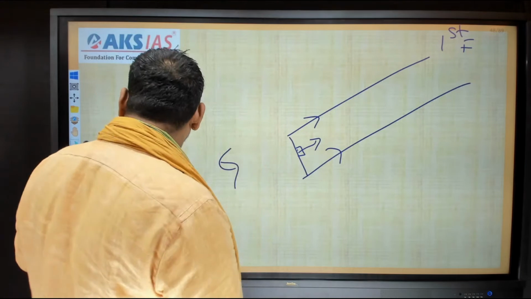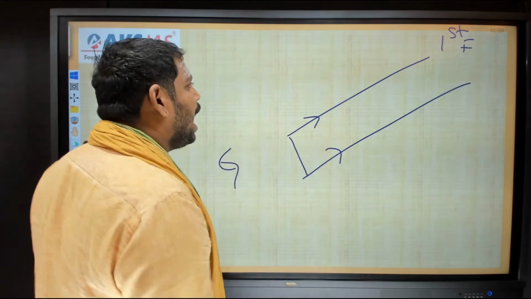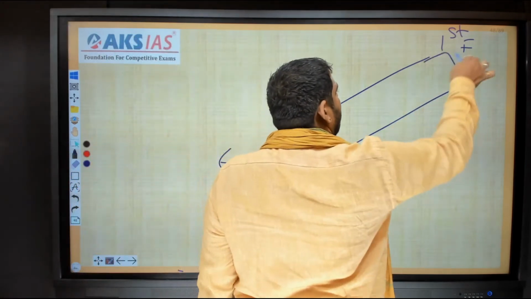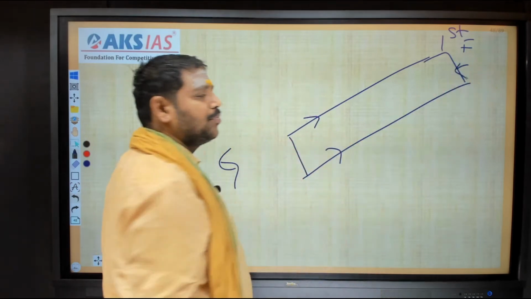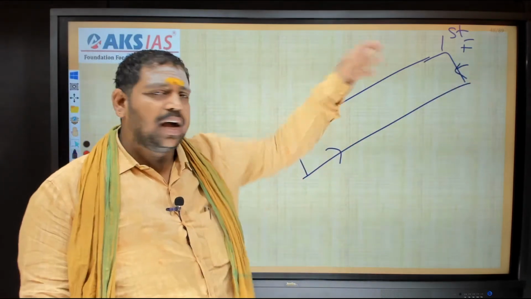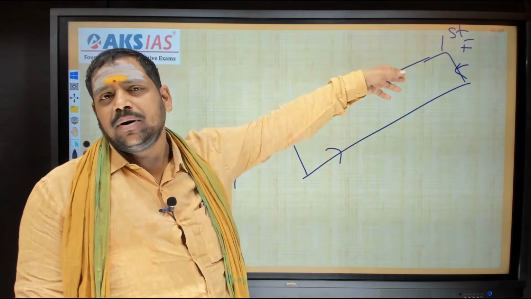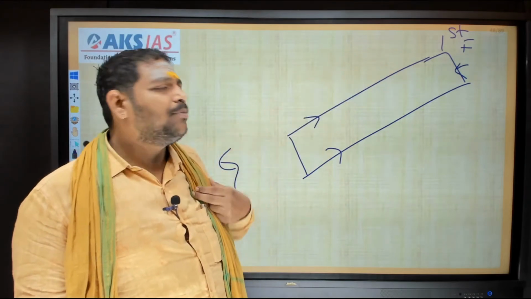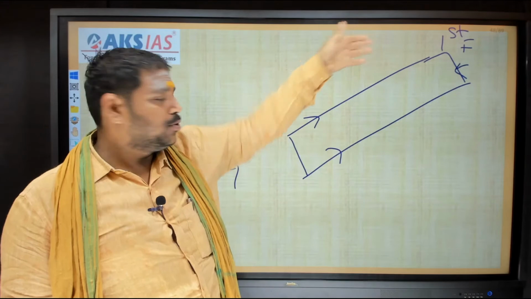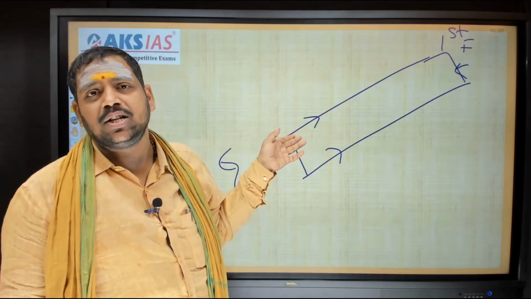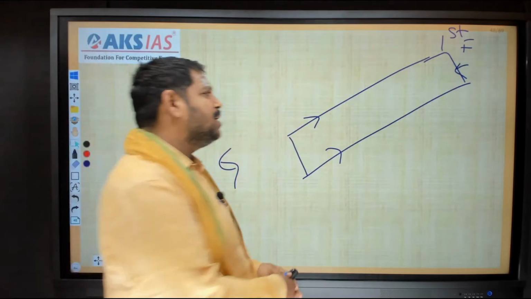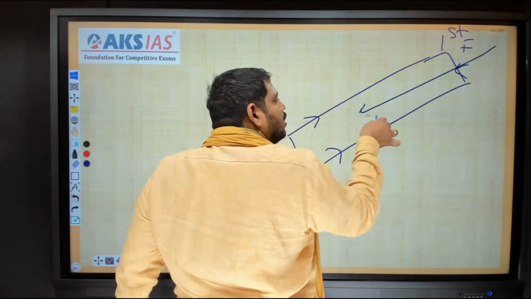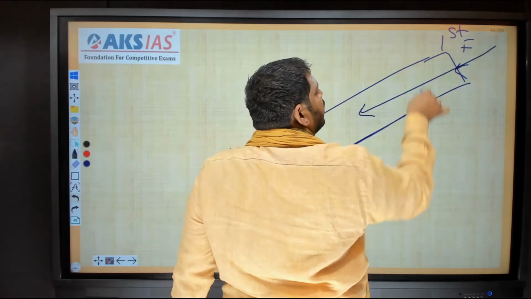Suppose I am at the first floor and I want to come to the ground floor, but the escalator is moving up. Still I am trying to move from the first floor to the ground floor, which is opposite to the escalator motion. Even though I try to move like this, the escalator has already moved up, so I will be here only.